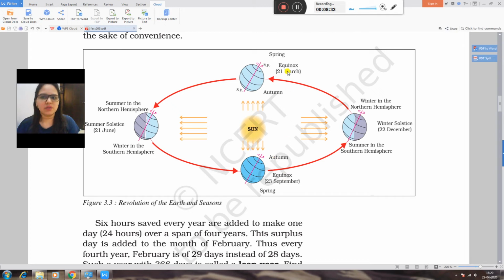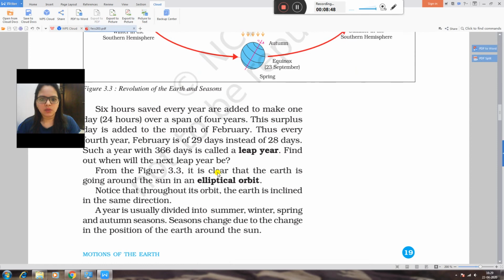Here you can see the two points called equinox. Equinox means when the earth experiences equal day and night. You will make this diagram in your notebook also.